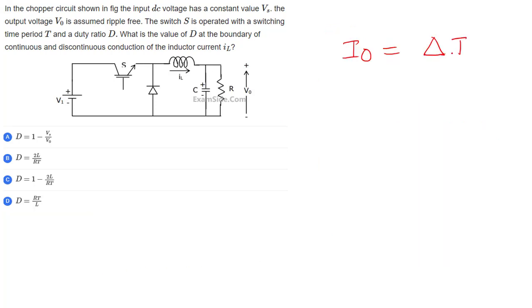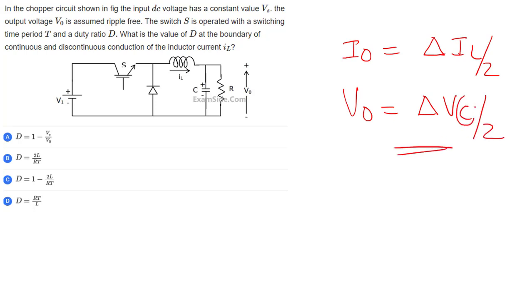In the same way, if somebody is asking about the DC voltage, then V naught is equal to delta Vc by 2, because its relation is always with the capacitor, voltage with capacitor, current with inductor. Now look here. How to calculate delta IL? It is your choice. You can calculate in the first mode or in the second mode, whichever is easy. So I will calculate in the first mode.